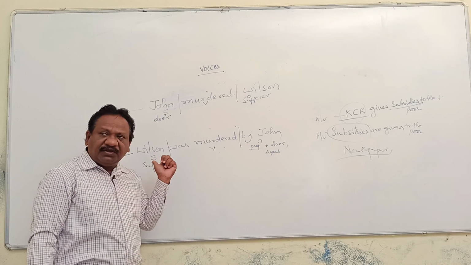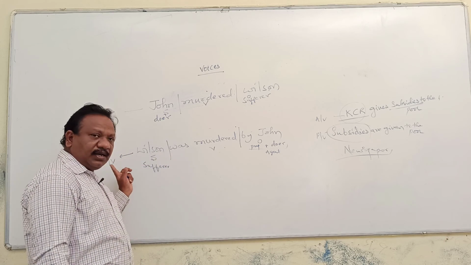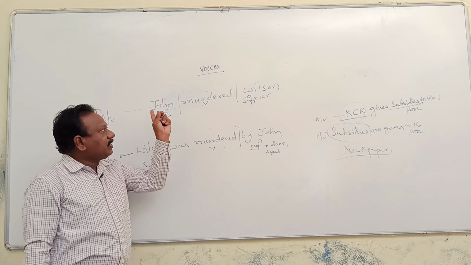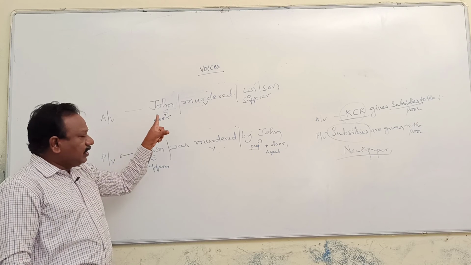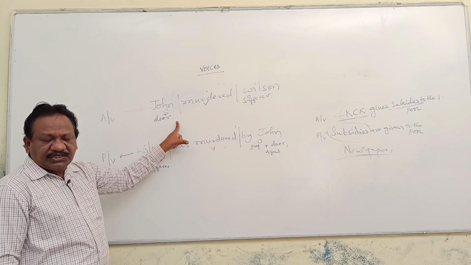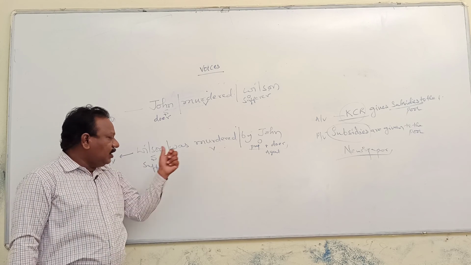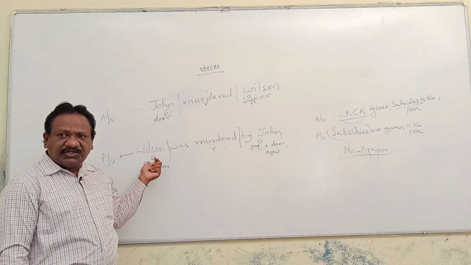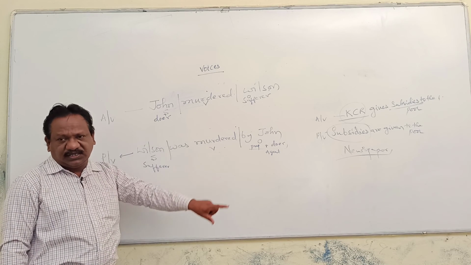When the sufferer of an action is in subject place, those actions are called passive voice sentences. Here you come across "John murdered Wilson", which is an active voice sentence. Here the doer of an action is in subject place. "Wilson was murdered by John." Here Wilson is the sufferer of an action. When the sufferer of an action is in subject place, those actions can be taken as a passive voice sentence.